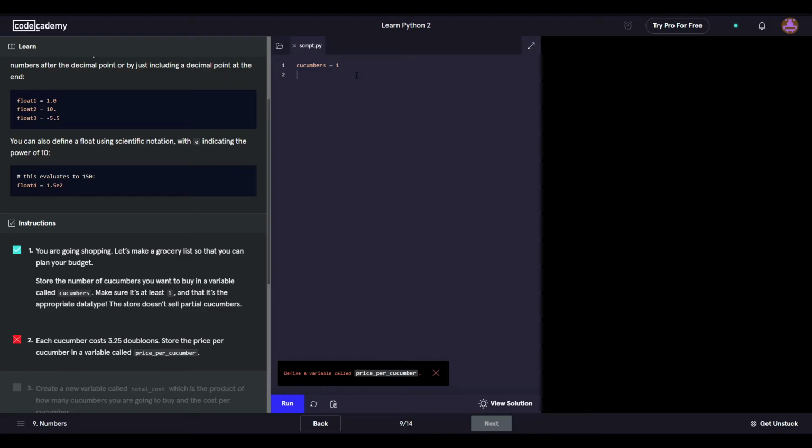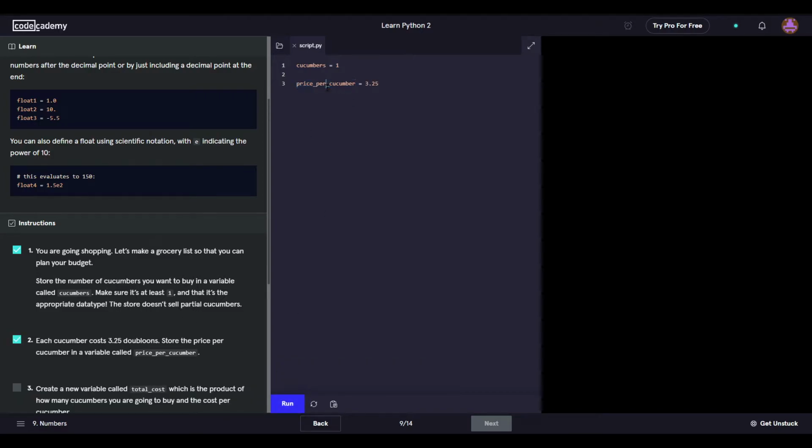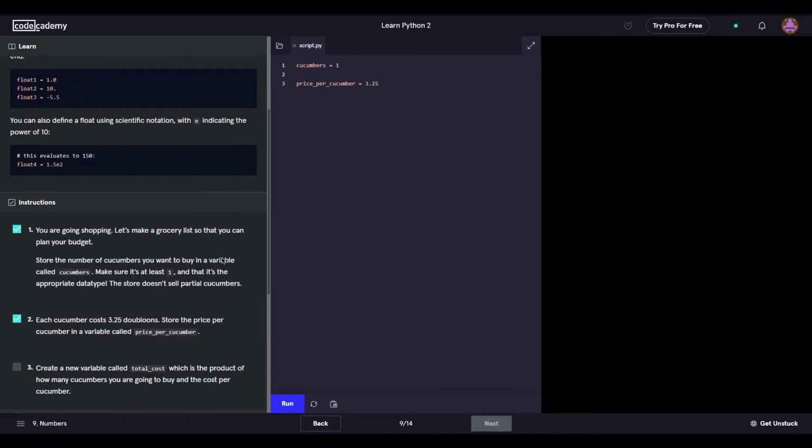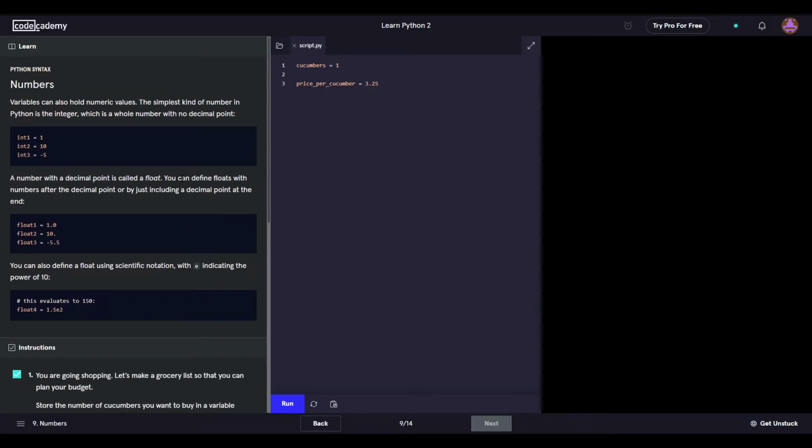Each cucumber costs $3.25 doubloons. Store the price of cucumber in a variable called price per. Okay. Nope. Let's just try that again. Price per cucumber is equal to how much do they want it for? $3.25. And I guess it automatically assigns the cucumber to be a double, or no, there are no doubles. I guess it's a float.